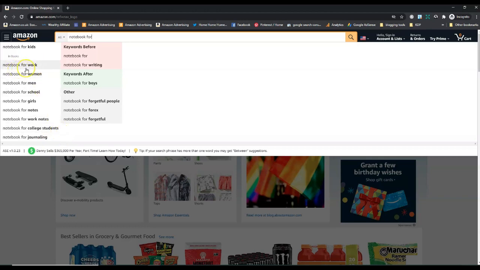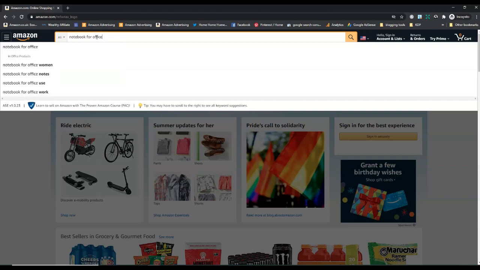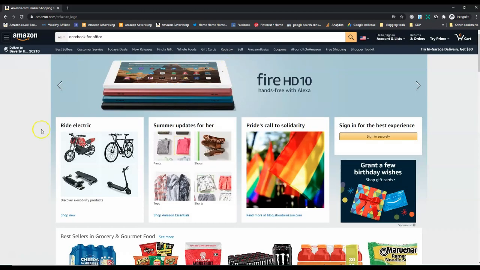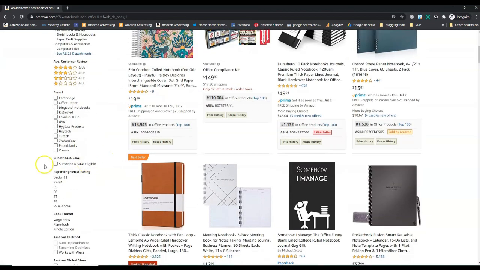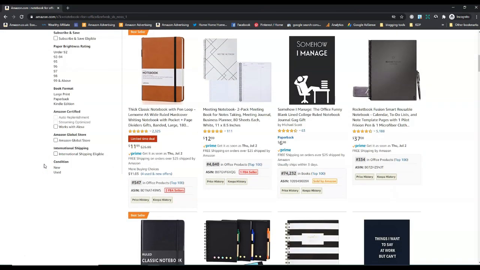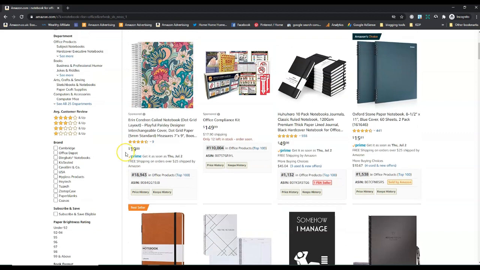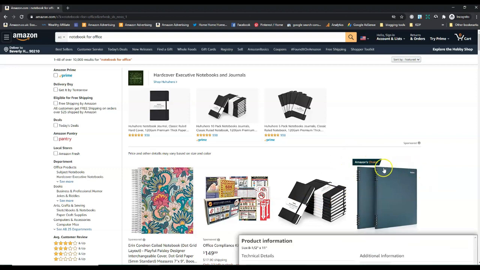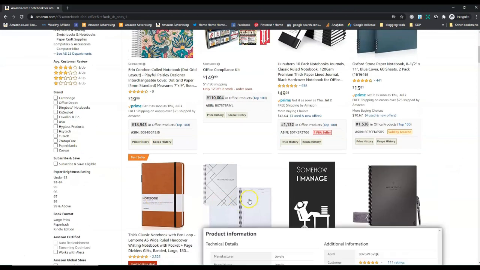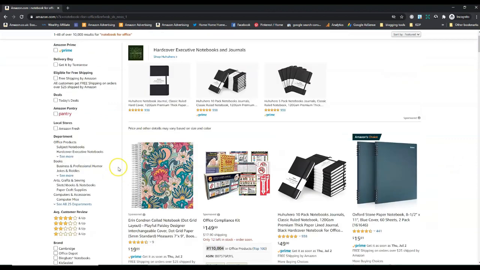So people have been typing in notebook for work, notebook for women, notebook for men. So let's have a look and see, office worker, for office women, office notes, office use. So that's really good. So let's say we want to make a notebook for office women. I'm sure that'll be a notebook for women more than anything, and I expect to find a lot of floral and pretty designs, but let's have a look. So these are all the notebooks that are coming up. You can see there's a lot of books that we can't produce on KDP, like spiral bound or hardback books. We can only produce paperback books.